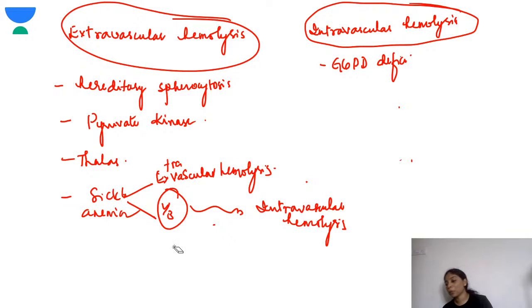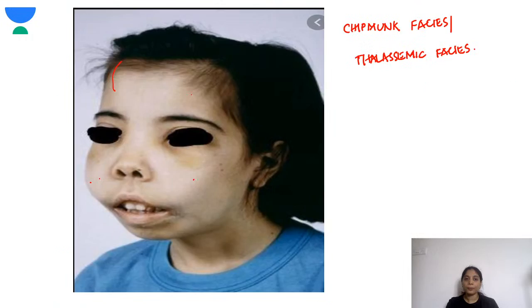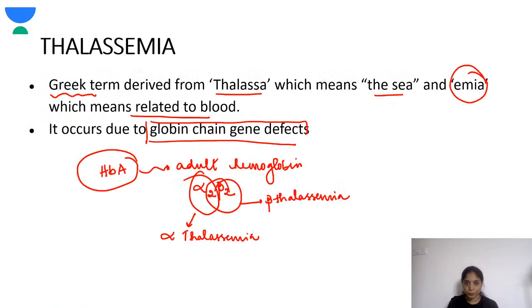So most of the hemolytic anemias will end up as extravascular. So in G6PD and paroxysmal nocturnal hemoglobinuria, these become intravascular hemolysis. Fine. So now we'll have a fast revision of today's topic.